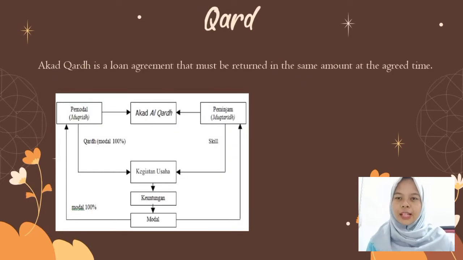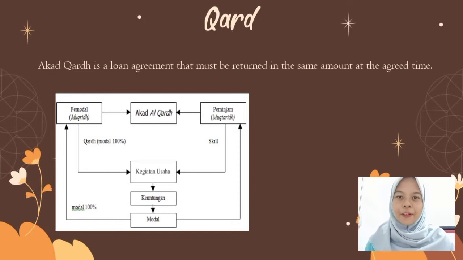Entering the fourth discussion, namely regarding the qard contract. Qard is a loan agreement that must be returned in the same amount at the agreed time. Technically, this loan is given by a person or Islamic financial institution to another person, which is then used for urgent needs. Payment can be made in installments or in full at once.